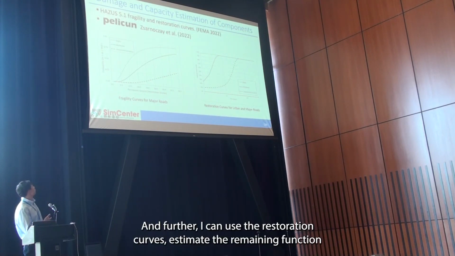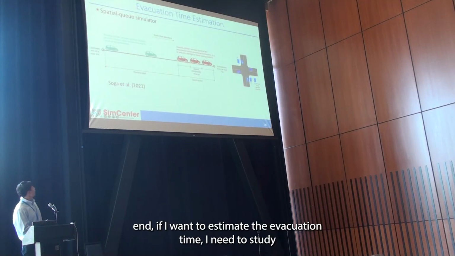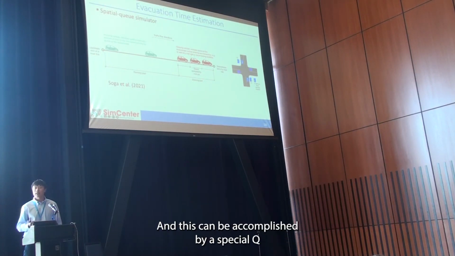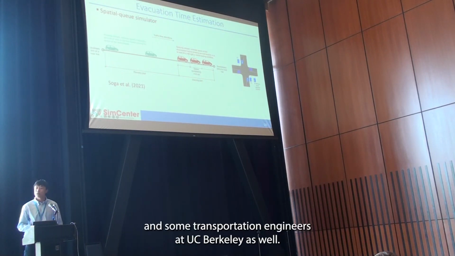And further, I can use the restoration curves to estimate the remaining function of each component in this highway transportation system. And in the end, if I want to estimate the evacuation time, I need to study the connectivity and capacity of the whole network on a system level. And this can be accomplished by a spatial queue traffic simulator developed by Professor Soga and some transportation engineers at UC Berkeley as well.